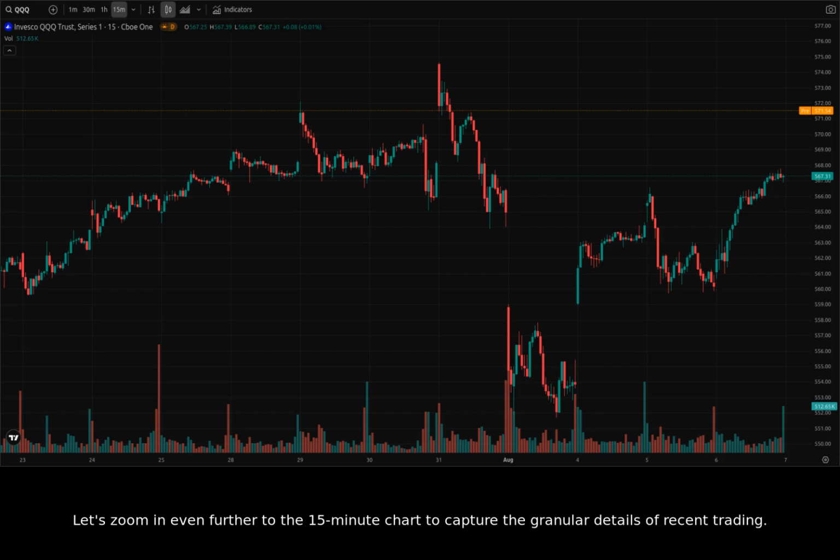Let's zoom in even further to the 15-minute chart to capture the granular details of recent trading. Here we see the price action for QQQ from August 6, 2025, 1946 Universal Time Coordinated through to the end of the day. Immediately, we can identify a distinct upward channel forming during this period, despite minor pullbacks.